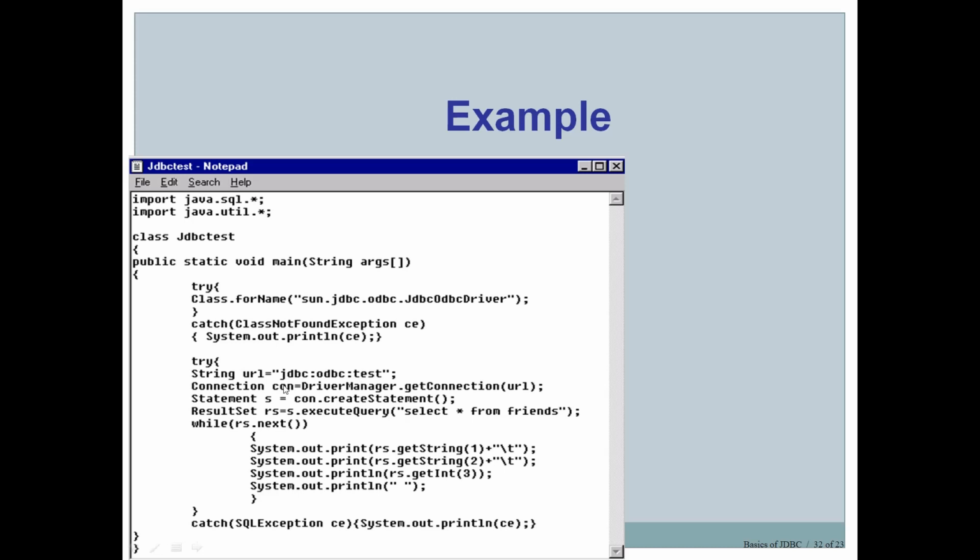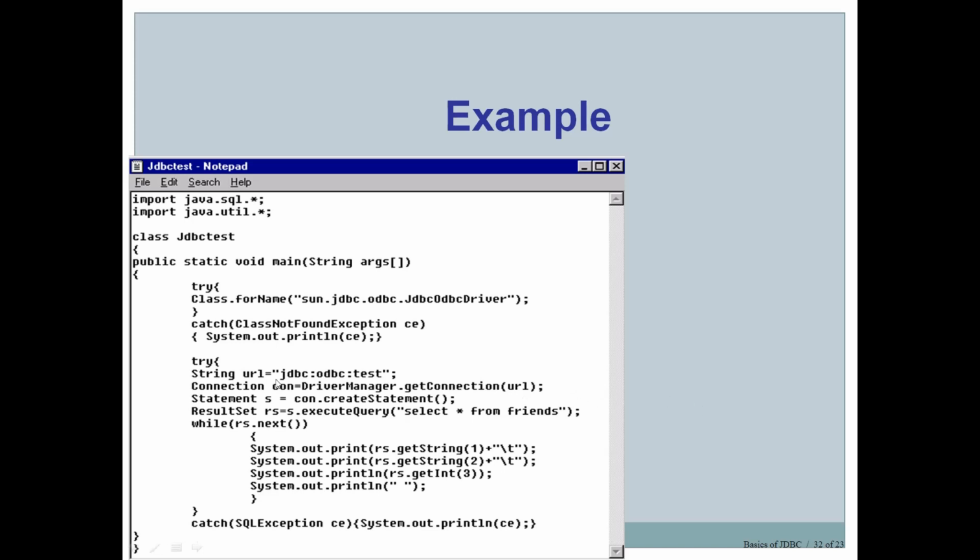Now once you have a URL, you can establish a connection by using DriverManager.getConnection, and to this we are sending the URL. In the last case we have seen the URL along with username and password. Now here we are not sending username and password because the actual connection process is done by ODBC. ODBC will actually use a username and a password. So here no need to send a username and password, only the ODBC name we have to send. That we have sent here.